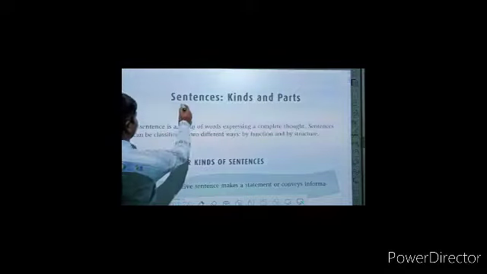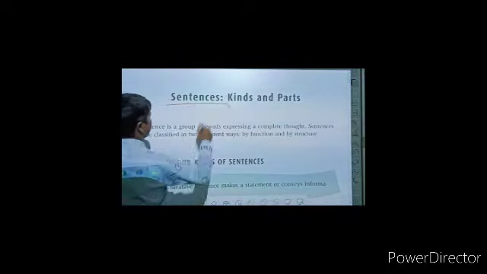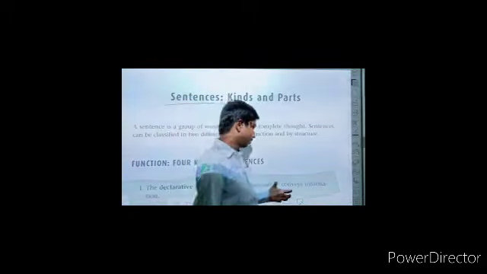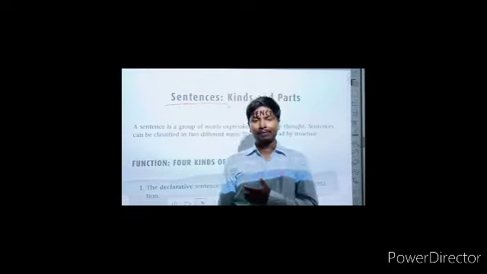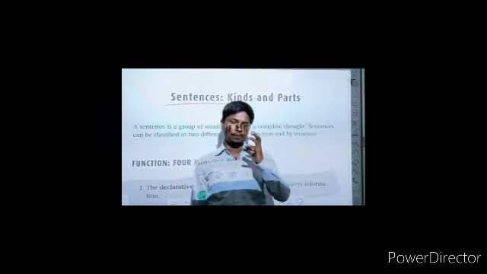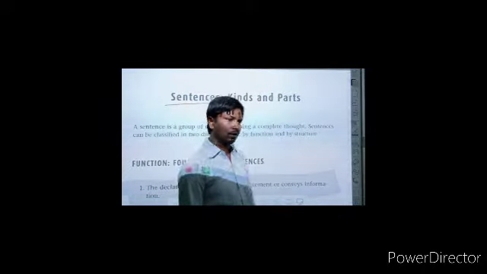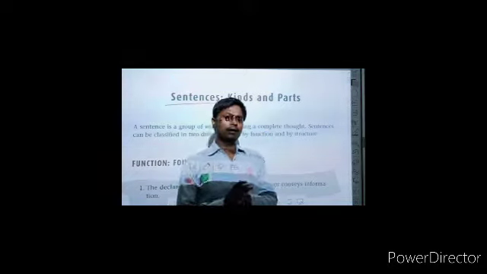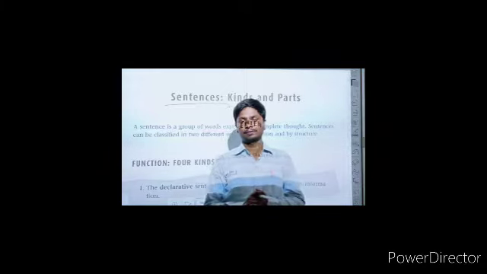Here is written the sentence. Actually, what is a sentence? When this question arises in our mind, there is an answer that also arises in our mind, that a sentence is a group of words that is arranged in a very good manner and has a very good complete sense. Then it is called a sentence.